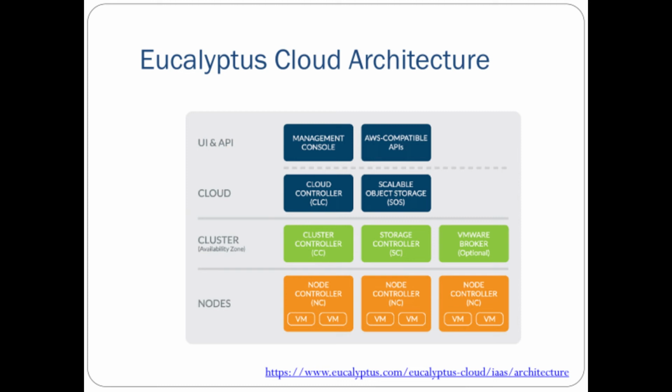So the manager could manage the user interface, and there are various APIs for managing different types of activities on the console as well as with the Amazon public cloud. Then this upper layer could also be scalable for object storage that we had discussed just now, and the cloud controller basically manages different cluster controllers, and scalable object storage manages the storage controller. Then VMware was controlled at the cluster level, and that cluster level is controlled by the cloud controller.